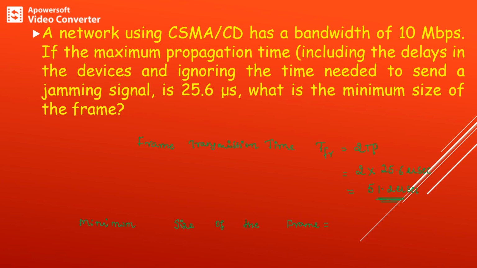Here the bandwidth is given as 10 megabits per second, and the frame transmission time is 51.2 microseconds. Therefore, the minimum size of the frame is equal to 512 bits. In terms of bytes, if we write the same value, we get 64 bytes. The minimum size of the frame in this case is equal to 64 bytes.